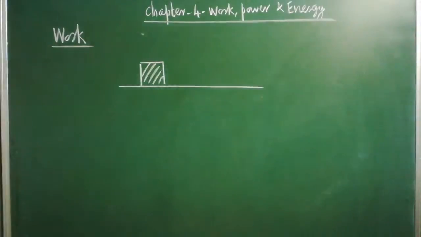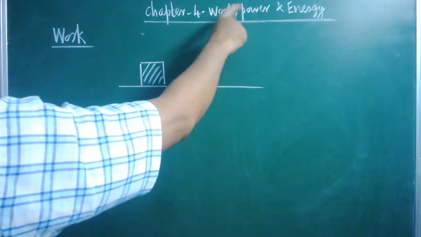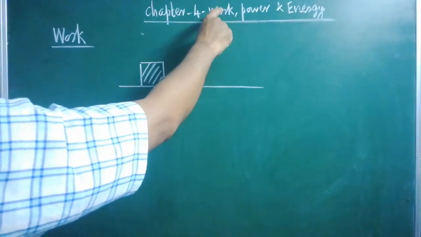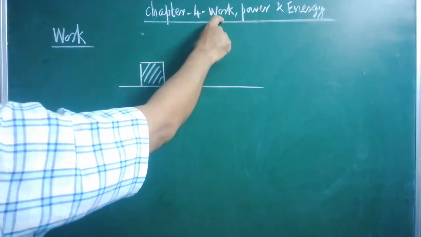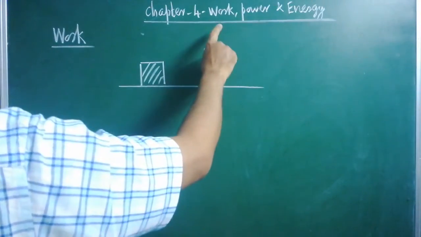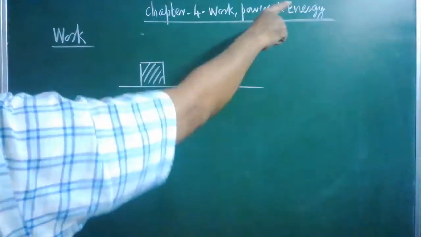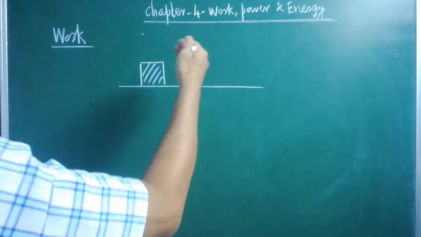Now we are going to start chapter 4. The name of the chapter is Work, Power, Energy. Consecutively, three terms are given: work, power, and energy. They are related to one another. By knowing the concept of work, we are able to understand what power and energy are. Without knowing the first one, we are not able to understand the remaining things. So, we will learn them one by one.